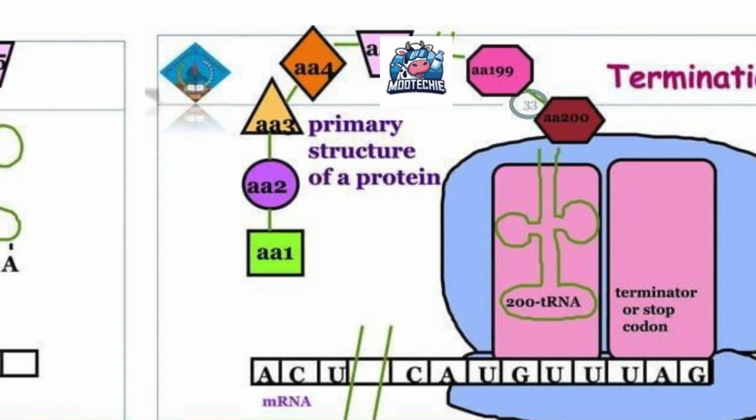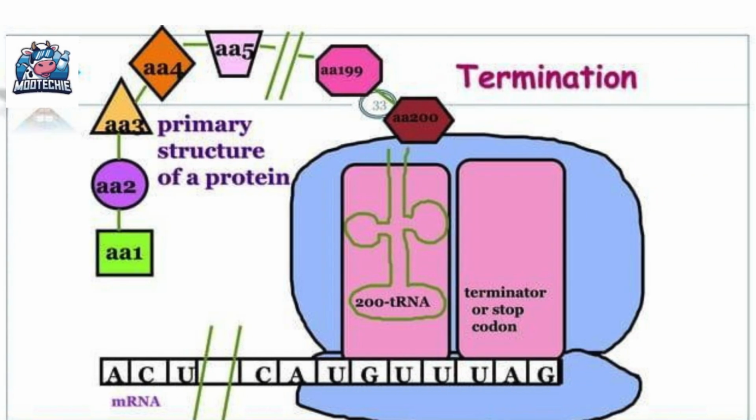Now, this is an important slide. It shows the end of the process. We see a long primary structure of a protein with many amino acids from AA1 up to AA200. A tRNA is shown at a termination or stop codon on the mRNA. The message here is that elongation continues until the ribosome encounters a special codon on the mRNA that does not code for any amino acid. This is the stop signal.